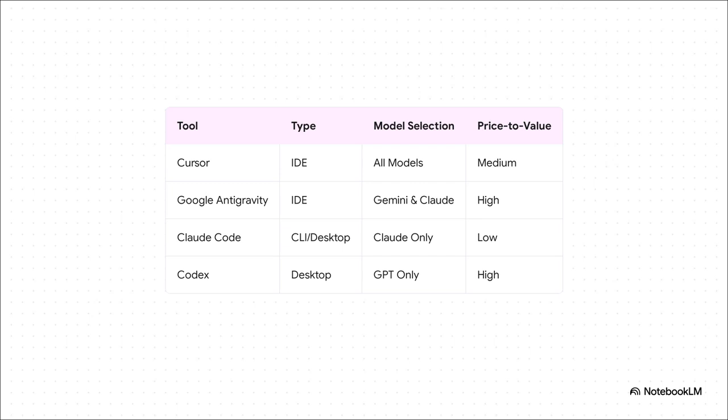Now, Cursor really stands out here by giving you a full IDE with access to all the major AI models, which offers a super solid medium price-to-value ratio for your everyday tasks. But then, there's Claude Code. It's an absolute terminal-native powerhouse specifically designed for multi-file refactoring. Now, yes, it will burn through your rate limits way faster, but when you need to safely rewrite complex logic across dozens of files autonomously, Claude Code is exactly the specialized heavy lifter you need.